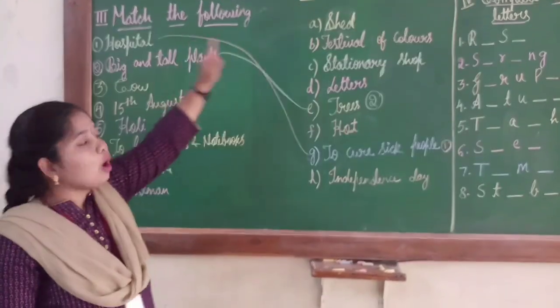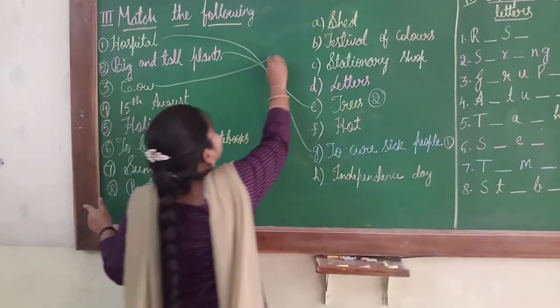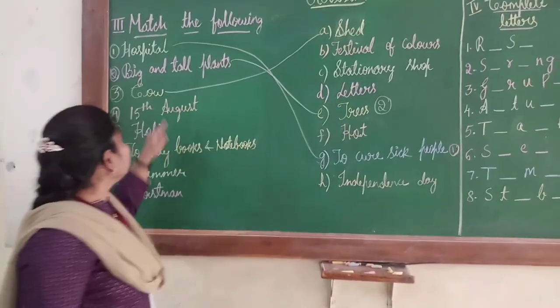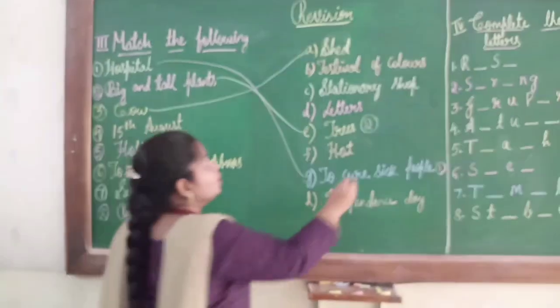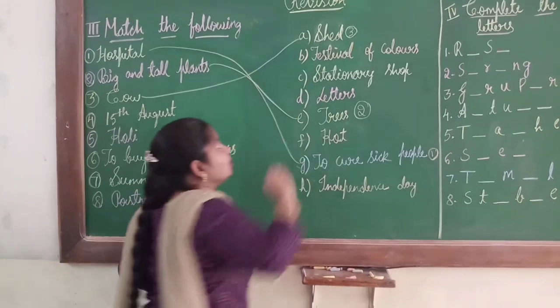Shed. So option A is the correct answer. So I will join this cow to shed. See, it's the third number. So I will put here number 3.